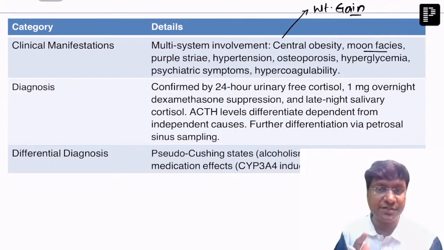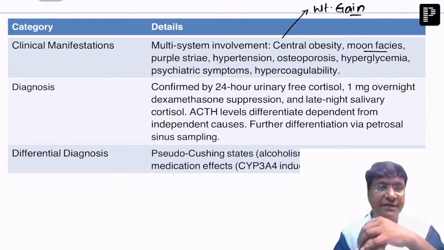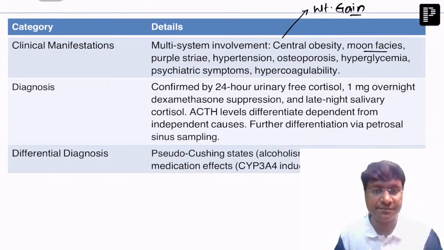And why will there be purple striae? Because of the redistribution of the free fatty acids in the abdomen, there will be subcutaneous accumulation of the free fatty acids and stretch of the skin. That will result in the purple striae.